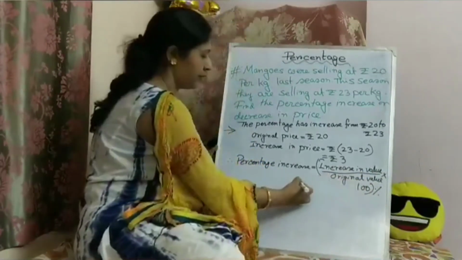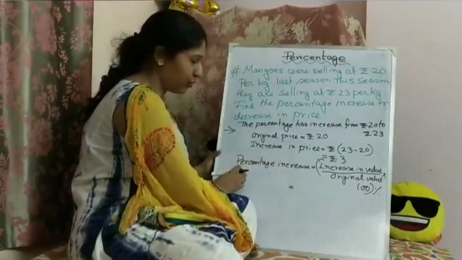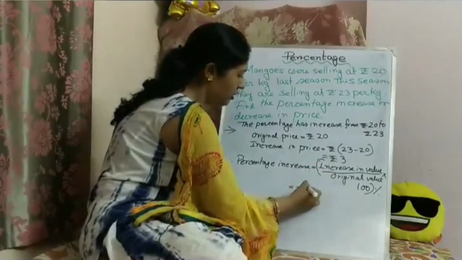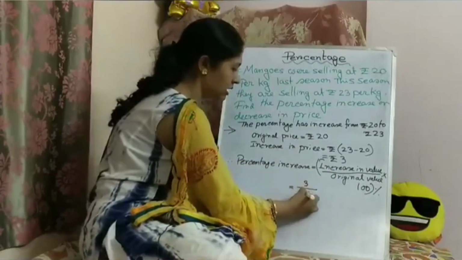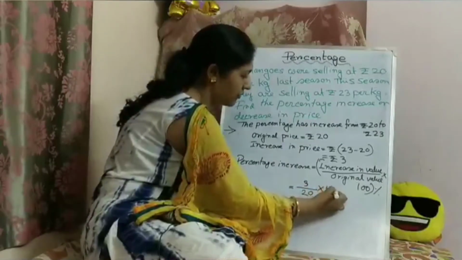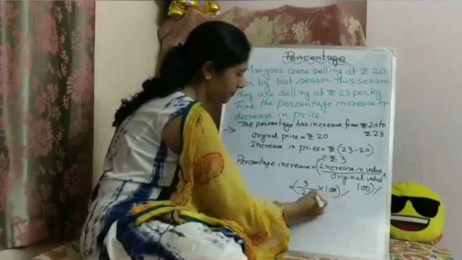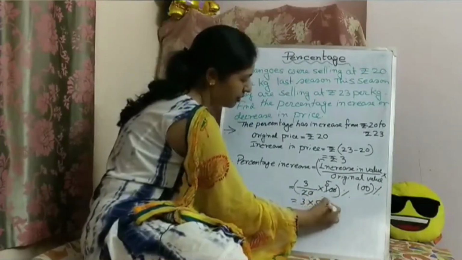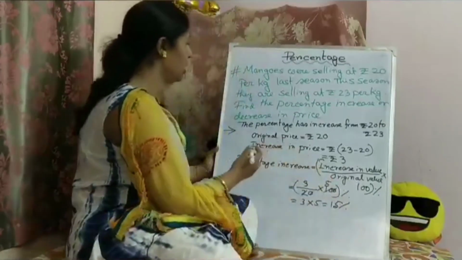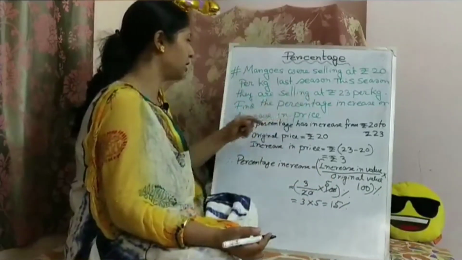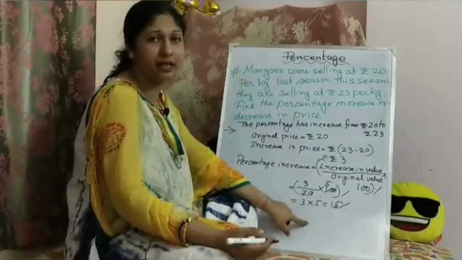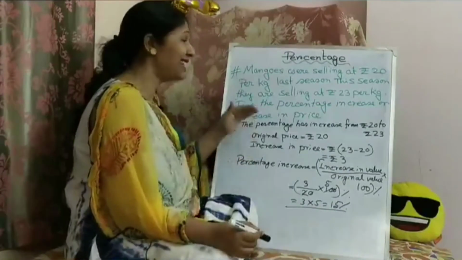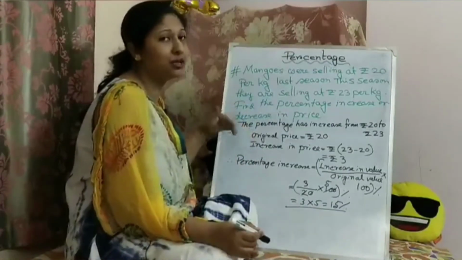Okay, so this is our formula, and increase in value is 3 and original value is 20 into 100. Okay. 3 into 5 means 15%. So here the percentage increase in price is 15%. Okay. So now we will do decrease in percentage in our next problem sum.